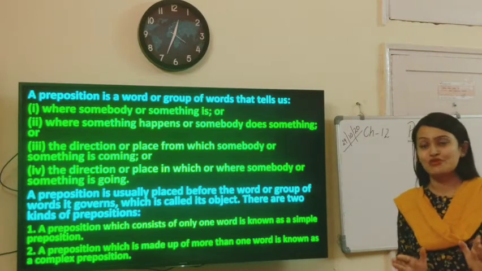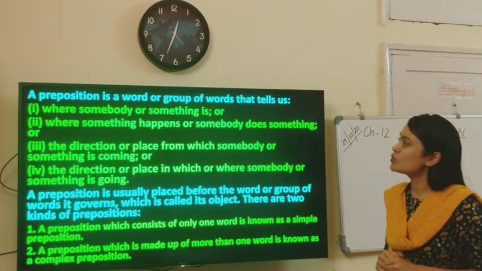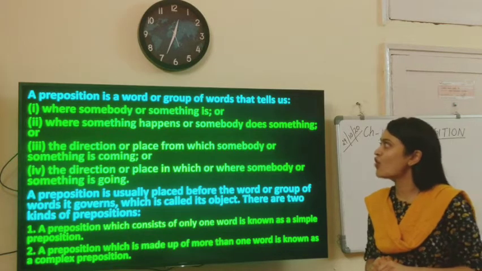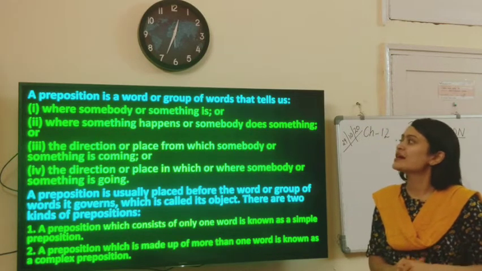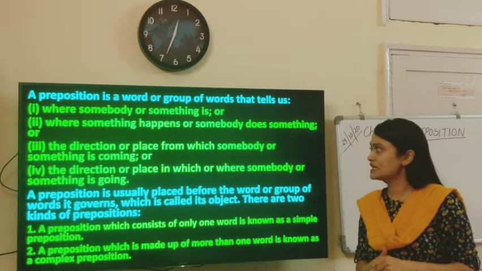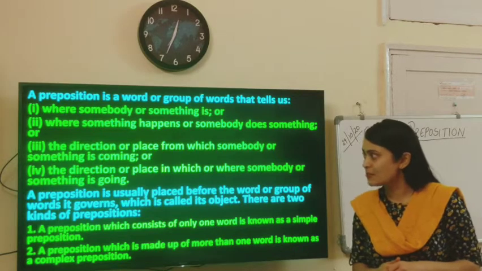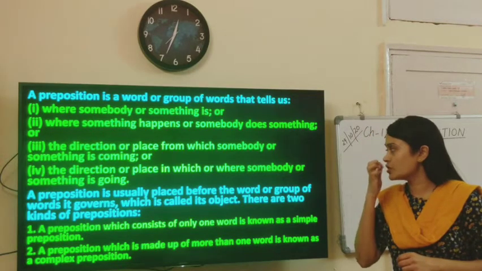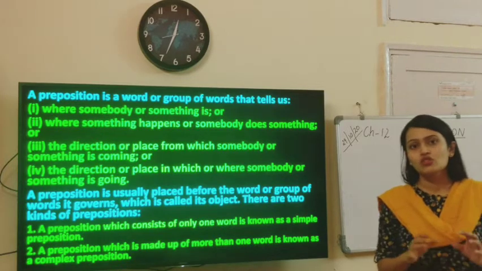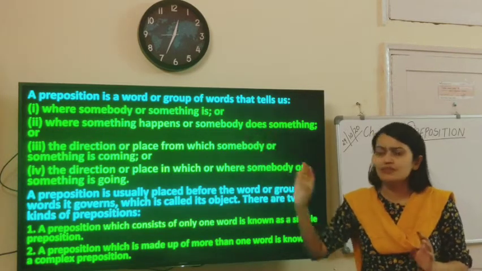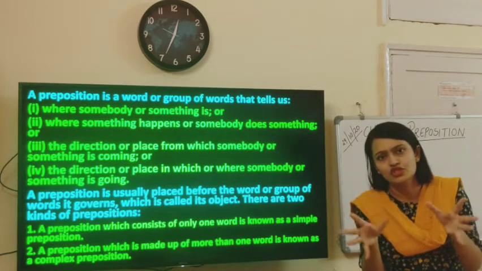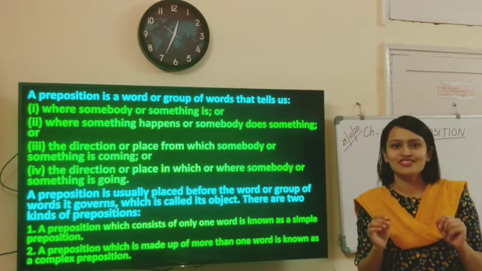So what is a preposition? A preposition is a word or group of words that tells us where somebody or something is, where something happens or somebody does something, the direction or place from which somebody or something is coming, the direction or place in which or where somebody or something is going. Okay, so these 4 points are basically giving us a very precise definition of preposition.